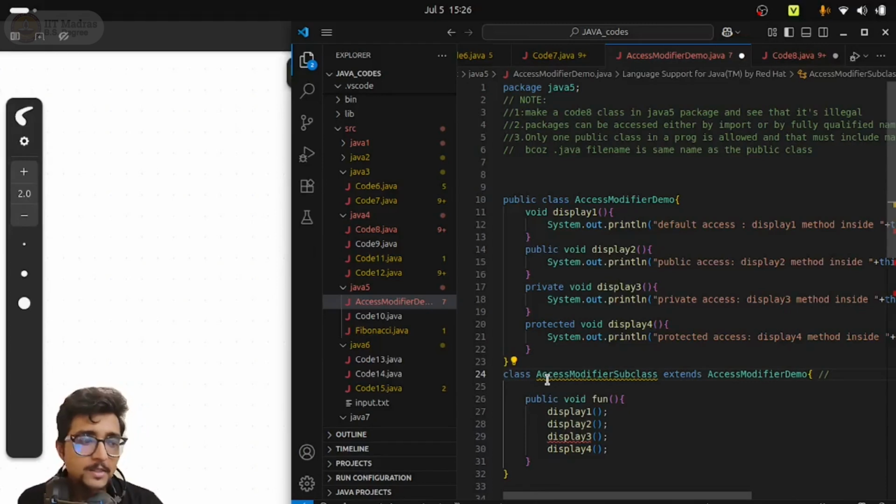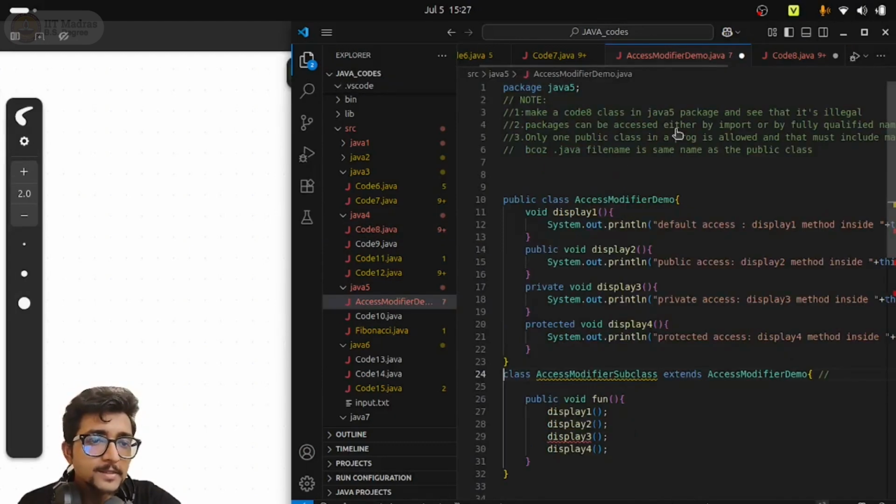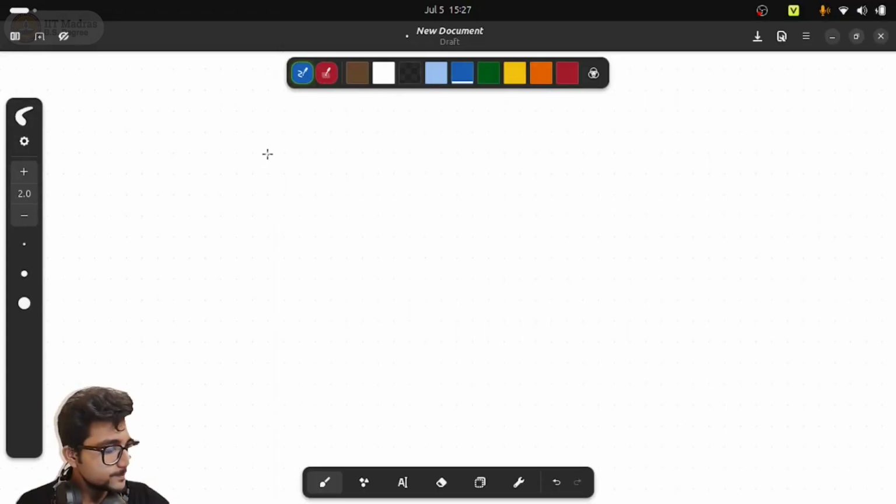Now we just saw inside this other code that if I want to access this AccessModifierDemo, I can directly import it or use the fully qualified name and I can access it. Actually, it is a little bit trickier than that. There are some rules for accessing classes or any other element defined inside one package, or inside one particular program, when being accessed in another package or another program. So we will see those rules. Let me briefly mention them over here.